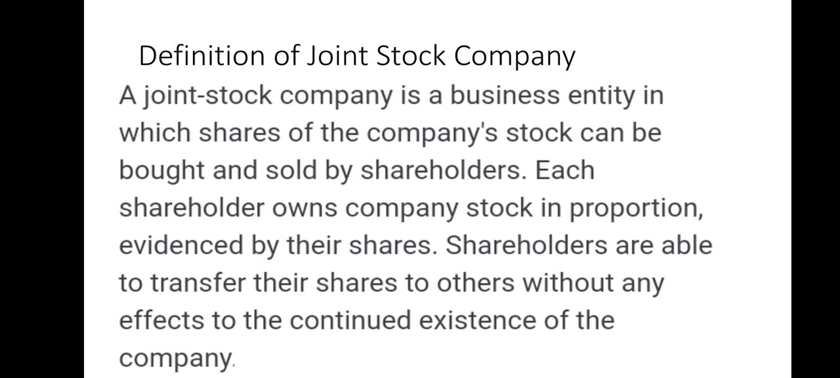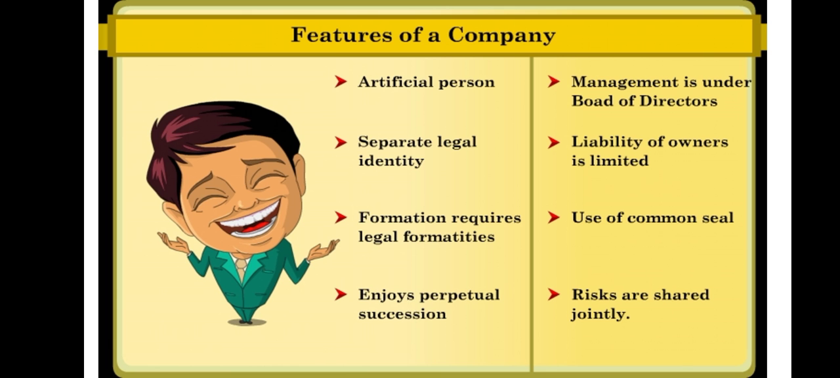Okay. Next, features of a company. First, an artificial person. Second, separate legal identity. Third, formation requires legal formalities. Fourth, enjoys perpetual succession. Fifth, management is under the board of directors. Liability of owners is limited. Use of common seal. Risk is shared jointly.